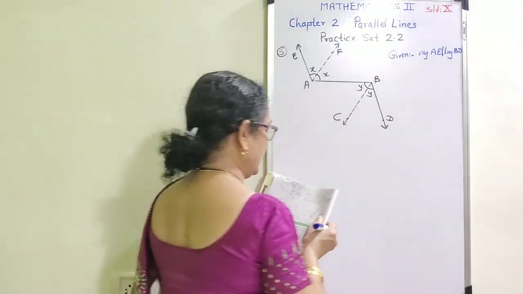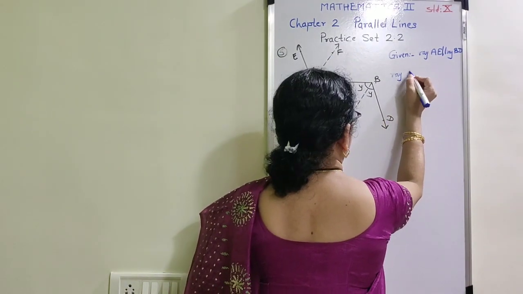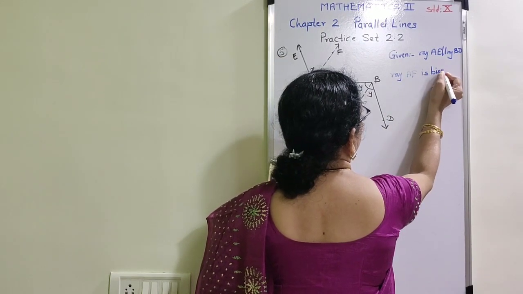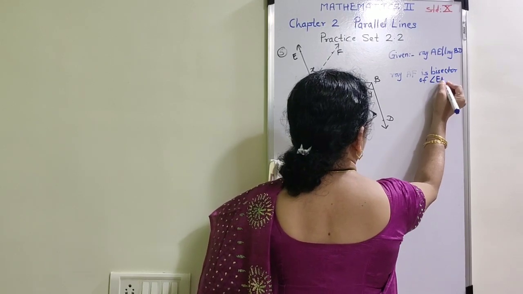Now also they have given that ray AF is bisector of angle EAB.